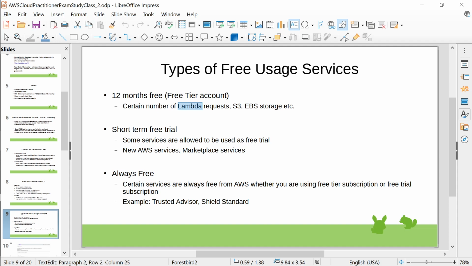So there will be a limit on how much you can use within the free tier. I have not seen 12 months free; I have seen 1 month free now. I think they have removed the 12 months free. But whether it is 12 months or 1 month, you have to remember that all these services have a certain limit on how much you can use, and you have to be careful. You need to constantly monitor, basically.